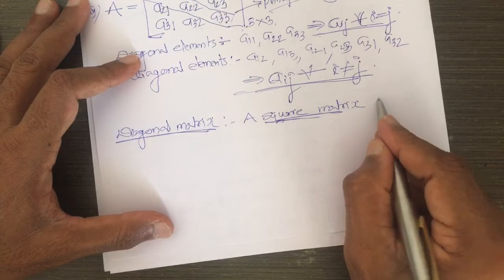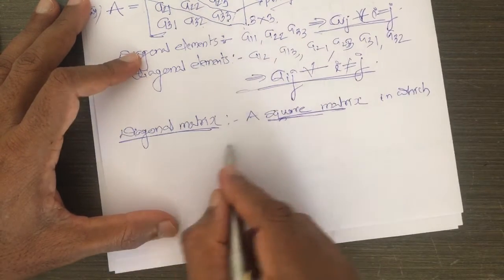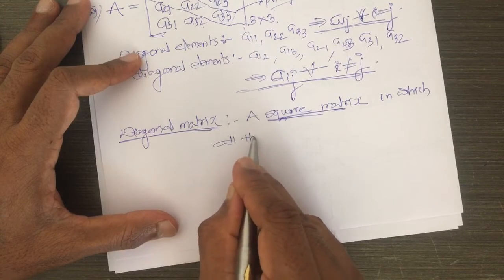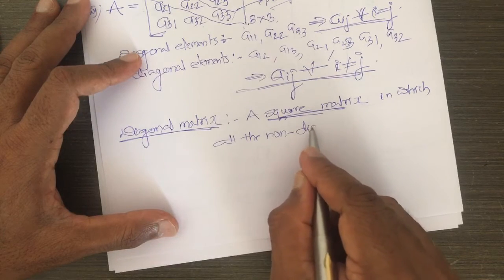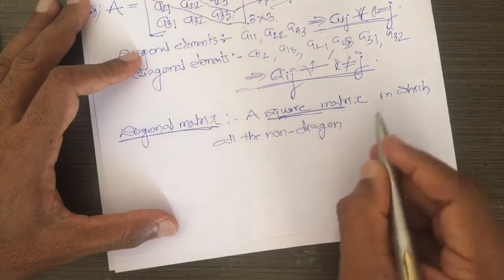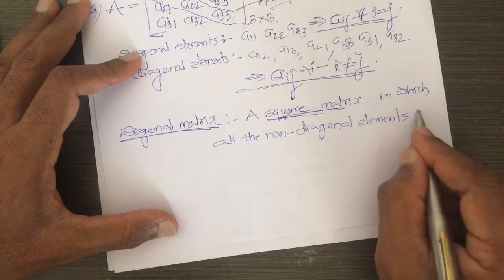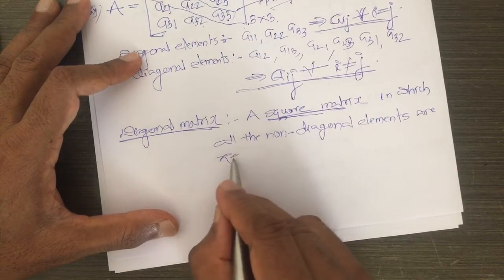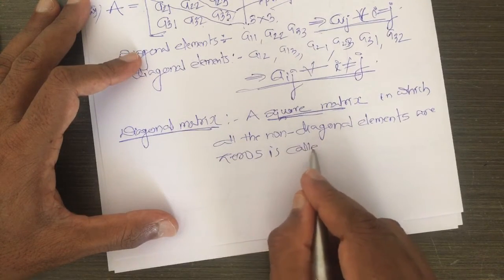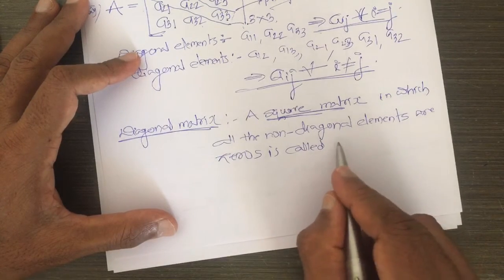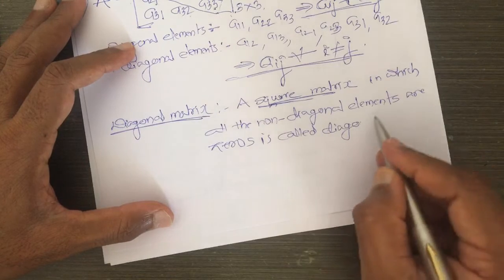A square matrix in which all the non-diagonal elements are zeros is called a diagonal matrix.